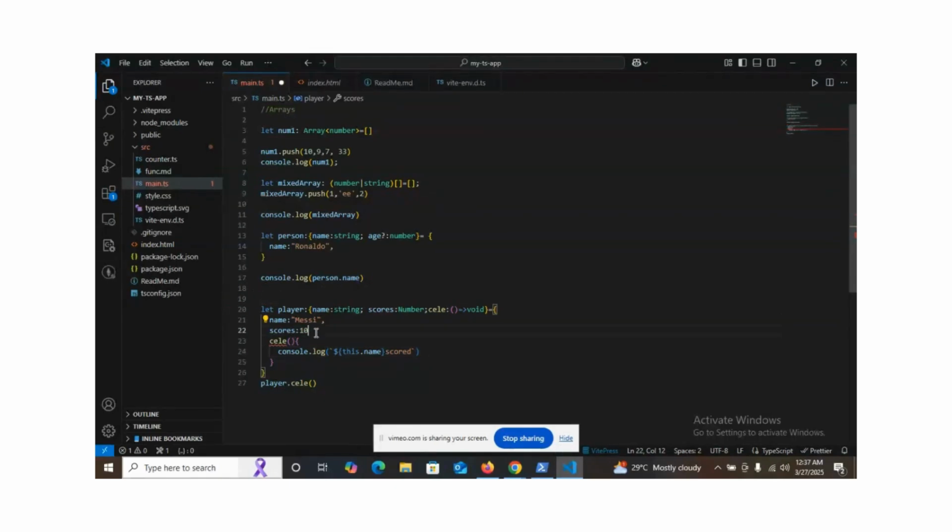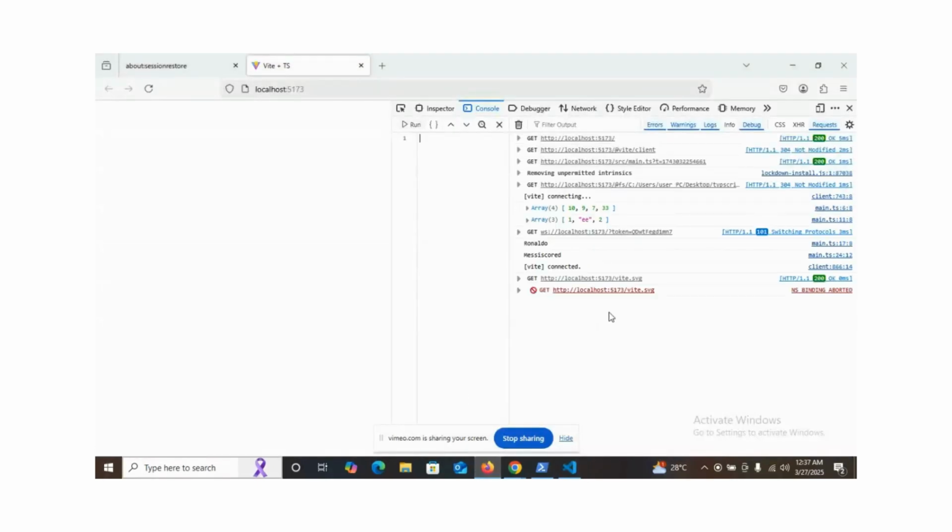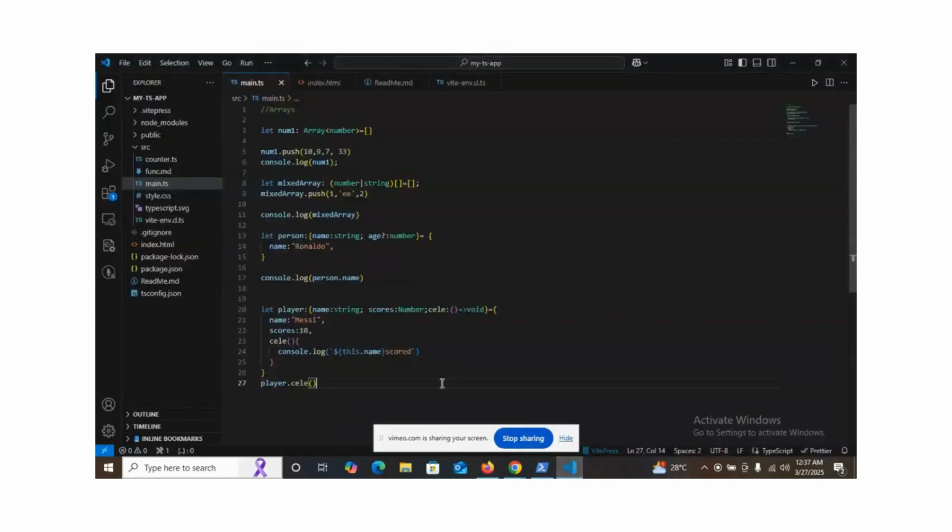So I need to put a comma here. So this is it. So we have this. So select function. Let's call it to be void. The function is void. So console log. So we call select here. So we are supposed to have Messi. I think Messi. That's one example we can have.